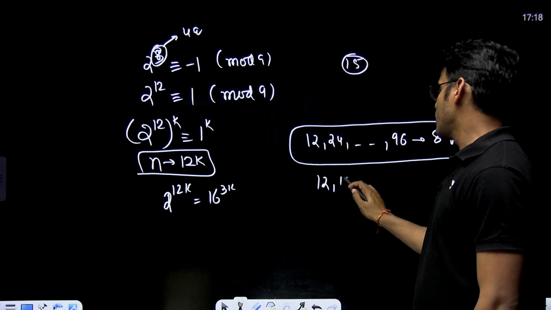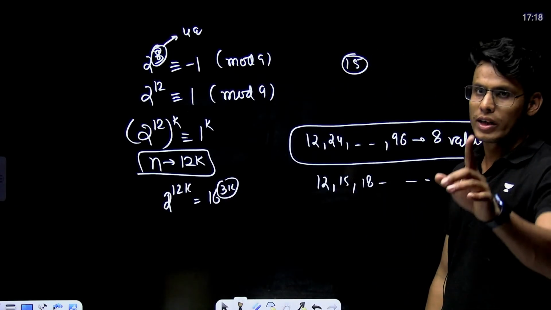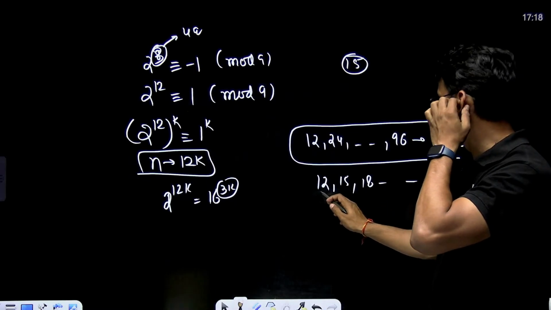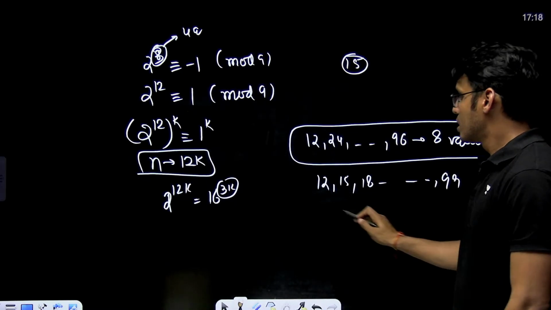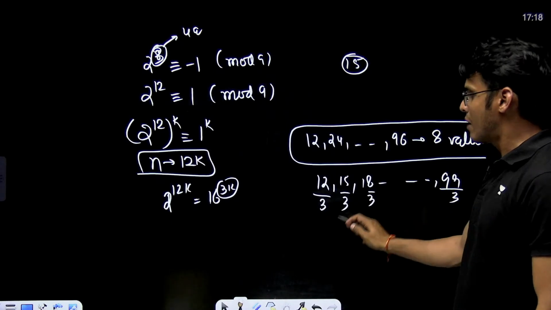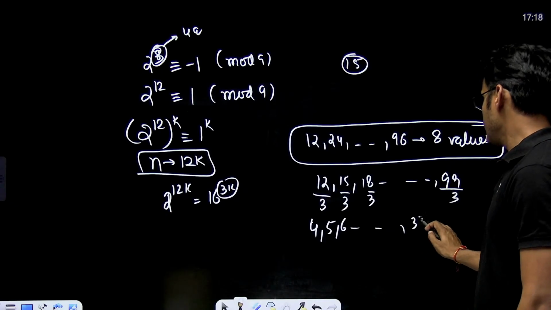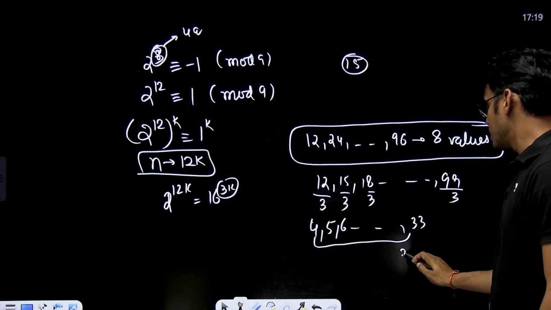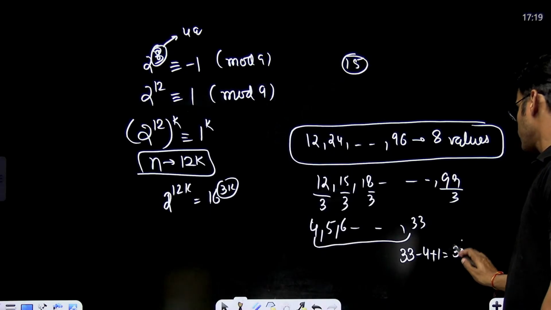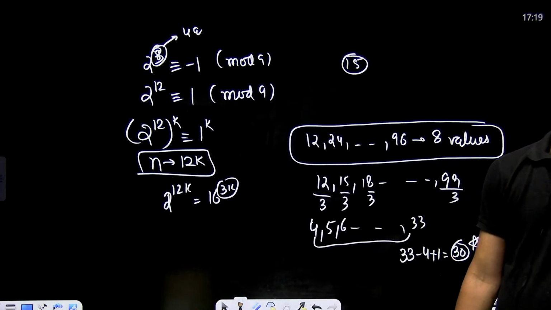You are saying 12, 15, 18, this is correct, because it is power 3k only. So how many of these numbers are there till 99? To calculate the number of these numbers, you just have to divide by 3. You get 4, 5, 6 till 33, and then the ninja technique kicks in: 33 minus 4 plus 1 is 30. 30 is the total possible values. Right?